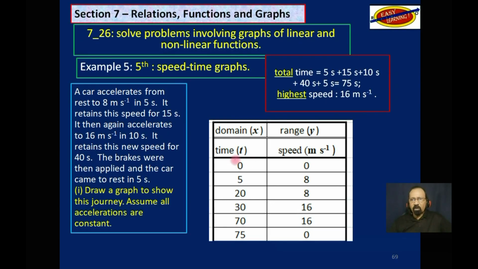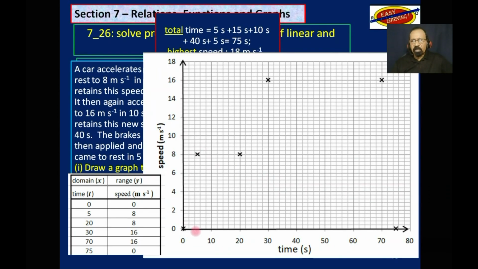So here are our ordered pairs. This is the domain. That's the range. This is what the graph looks like. Time here in seconds, and we went up to 80 seconds. We needed up to 75. And speed here, we went up to 18. We needed up to 16.